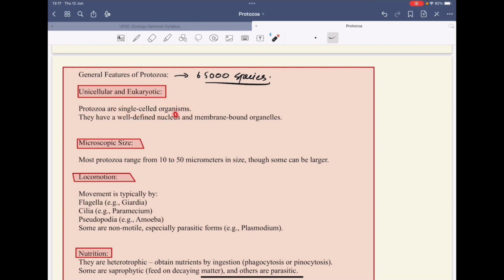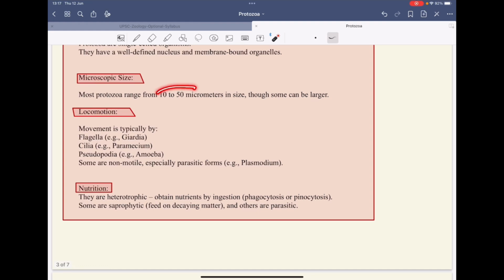Unicellular meaning they are single celled, they have a well defined nucleus, they have membrane bound organelles, and they are microscopic in size. They are about 10 to 50 micrometers in size, or 10 to 50 microns. Some are larger than that, but the general range of the size of protozoa is around 50 micrometers.